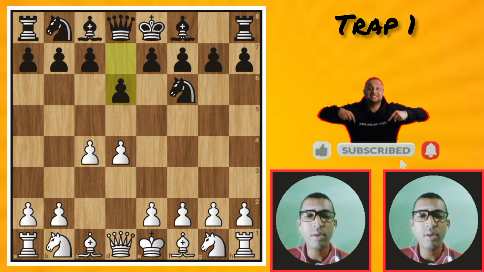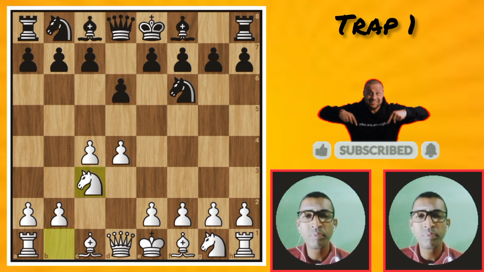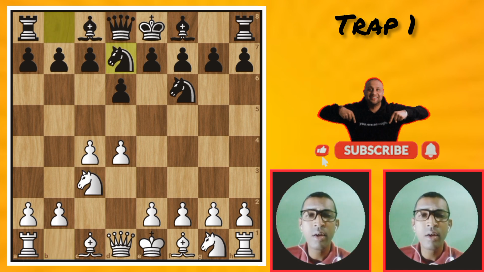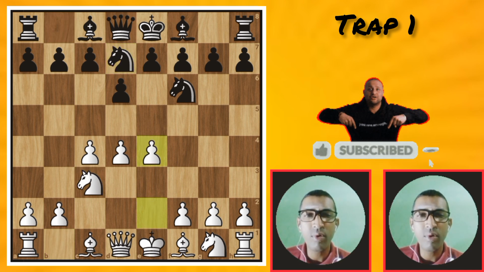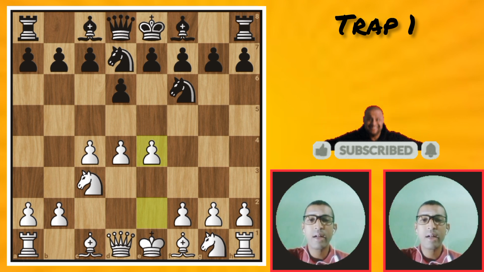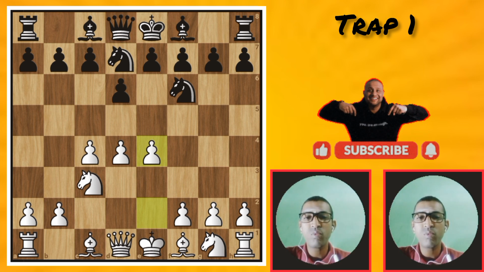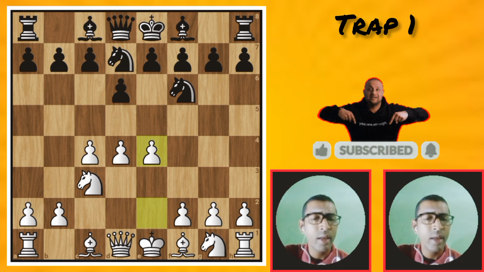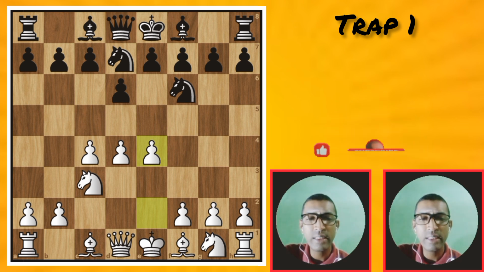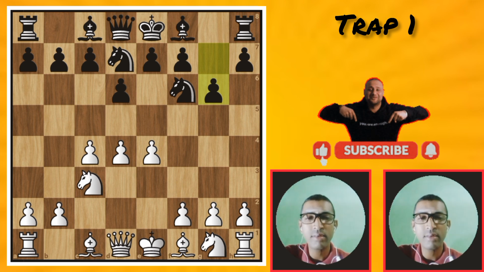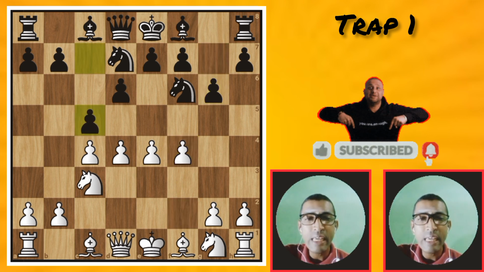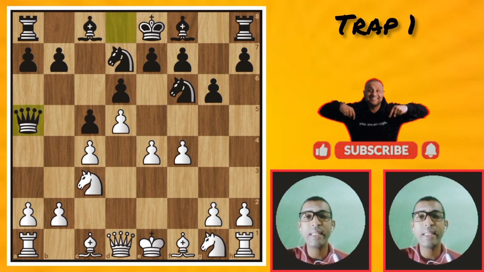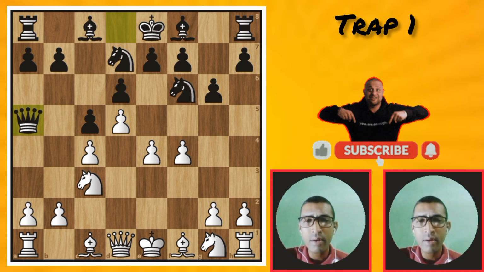Then the third move of white, knight goes to c3, then black knight goes to bd7, then white pawn goes to e4. We will see how white won the game, why black resigned. In some moves black resigns. Let's go to the moves. Pawn goes to g6, then f4, c5, d5, queen a5. Now the queen pins the knight.